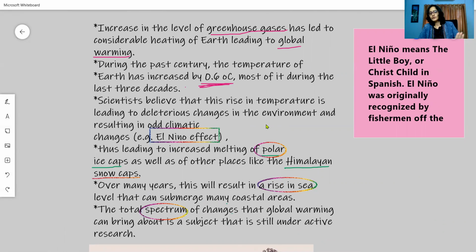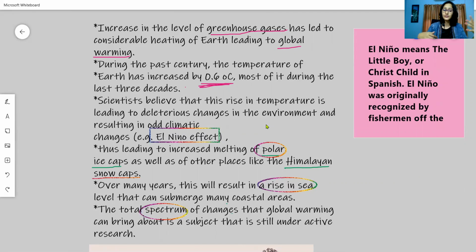Initially in the 1600s, the fishermen in the Pacific Ocean identified that during winters, the central Pacific Ocean waters are becoming warmer and warmer. For the first time, they identified that the oceanic waters are becoming much warmer during the winter season.